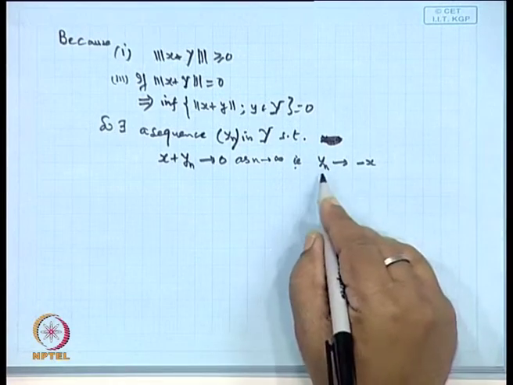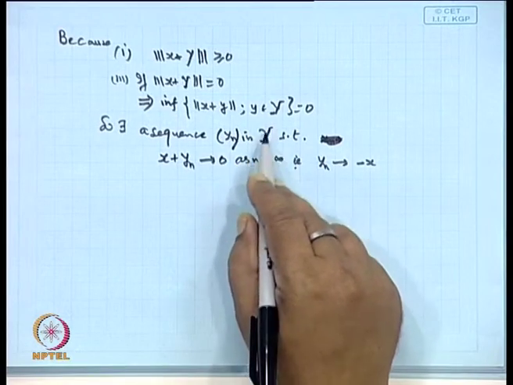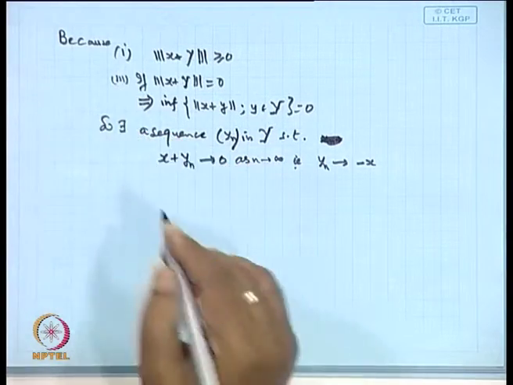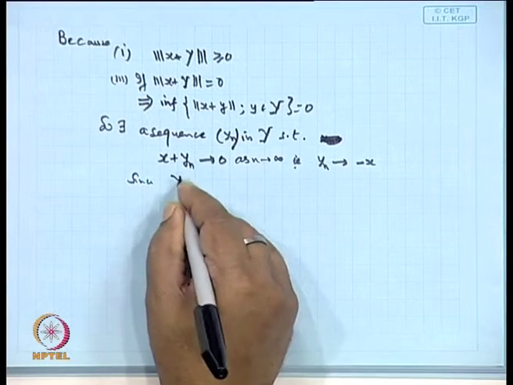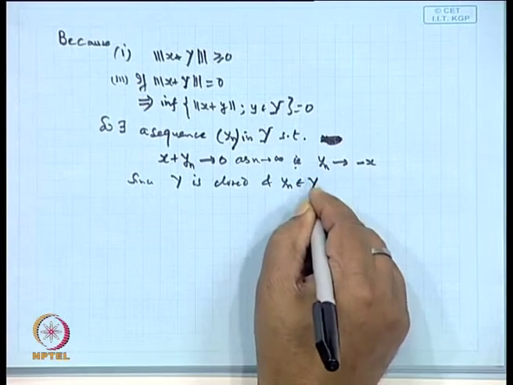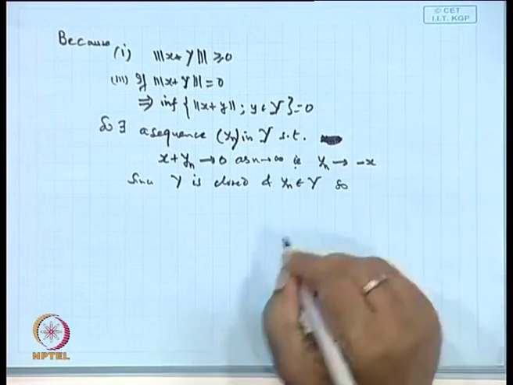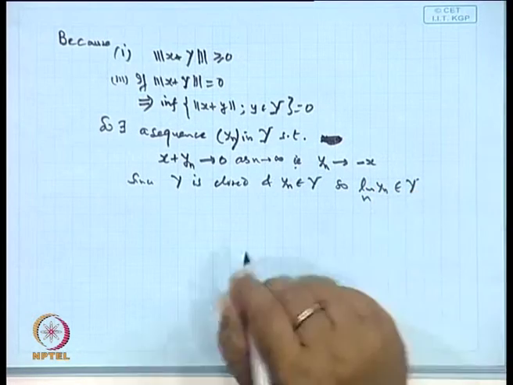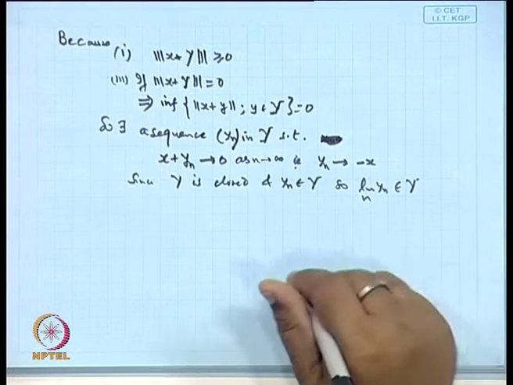Now, these y_n are the points in Y. Y is closed, and since Y is closed and the y_n are points in Y, the limiting value of y_n must be a point in Y, because it is closed.